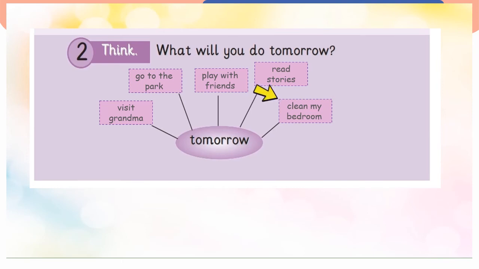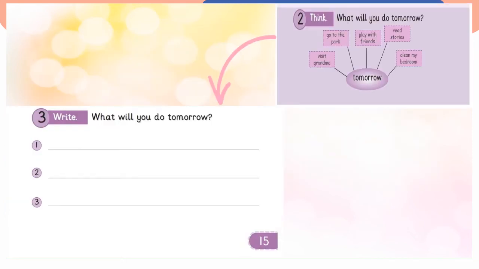These are excellent examples. Now choose 3 examples from activity number 2 and write 3 sentences in activity number 3 about what you will do tomorrow. Who will give me the first sentence? Very good.